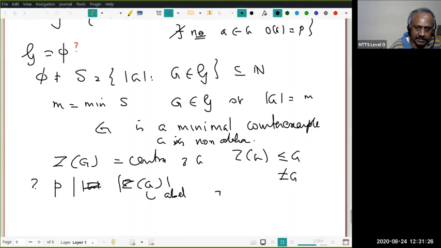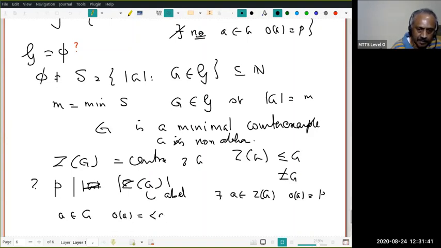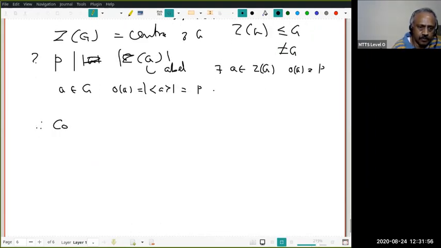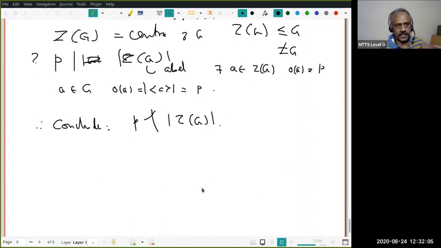Therefore, by the last theorem, there exists an element A in the center so that the order of A equals P. But remember, A is also in G, and the order of A is nothing other than the order of the cyclic subgroup generated by A. This is independent of whether it is in Z of G or in G. Therefore, this is equal to P. Therefore, we conclude P does not divide the order of the center.